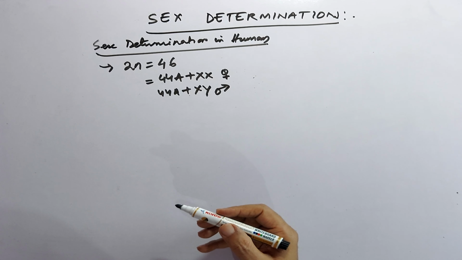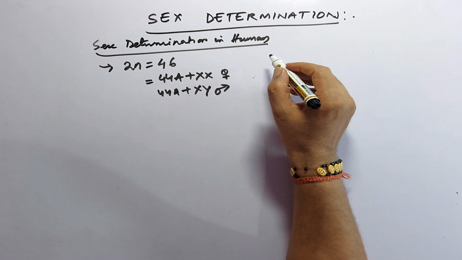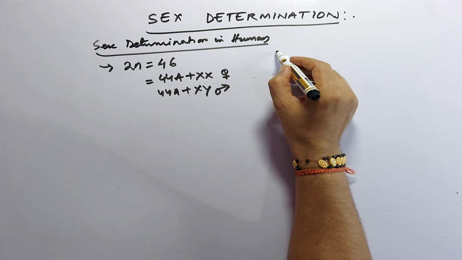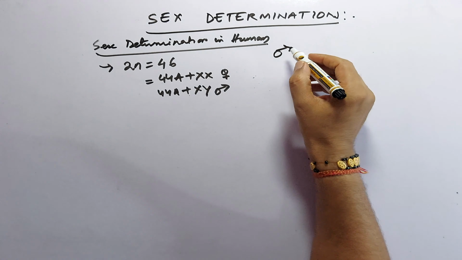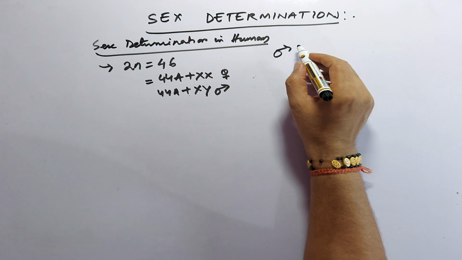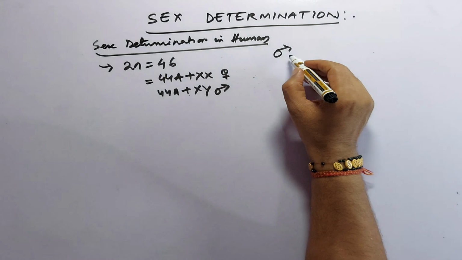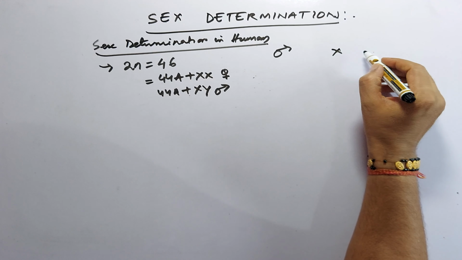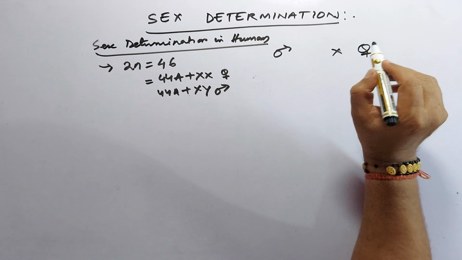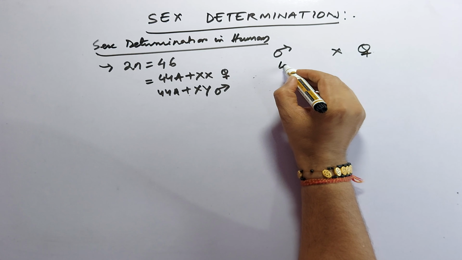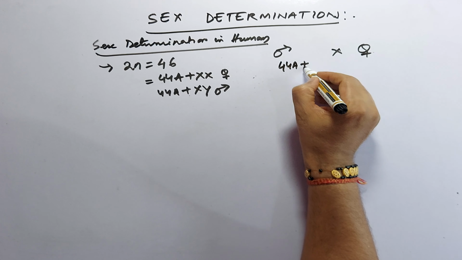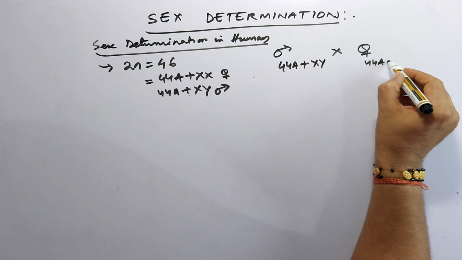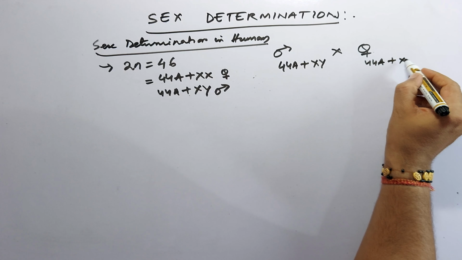We can take the cross here, the father and the mother. The father is 44 autosomes plus XY, and the mother is 44 autosomes plus XX.